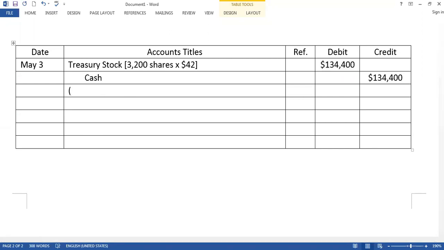So what is the narration? Record. So you buy back the treasury stock.